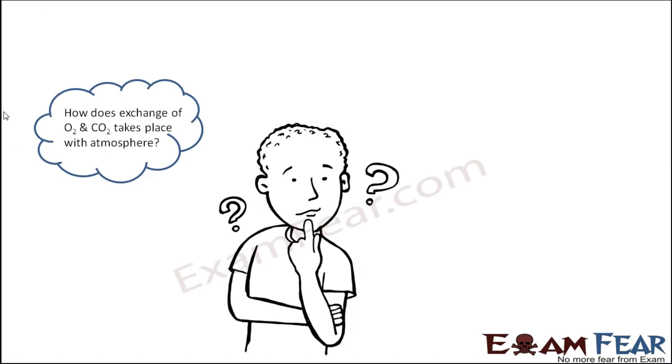So now the questions which come to your mind now. How does the exchange of oxygen and carbon dioxide take place with the atmosphere? Because oxygen is something which is present in the atmosphere, and our job is to take that oxygen inside our body and send it to each and every cell of the body. So how is that process happening? Similarly, the carbon dioxide which is produced as a result of cellular respiration, that is also produced inside the cells of the body.